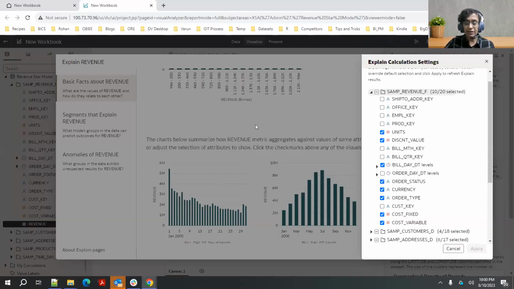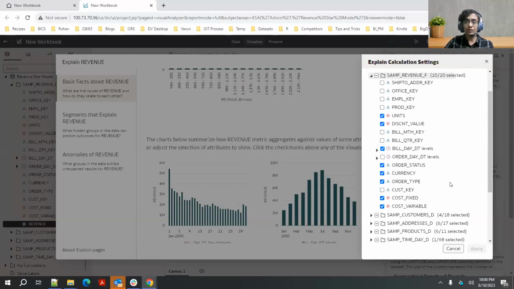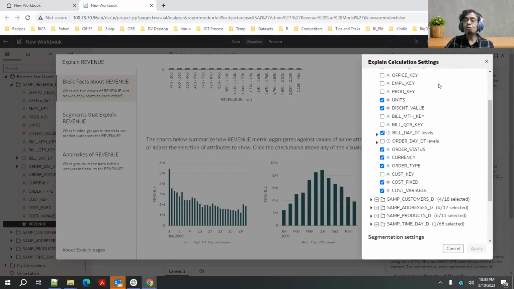So this already exists in the product. Now in Explain, what we have done is we've leveraged these stats that are already computed and available, and we've used these stats to smartly select the default columns. So we're using these stats to pick the columns that we believe are interesting to the user. And we have used those as the default column selection and arrived at these visuals.